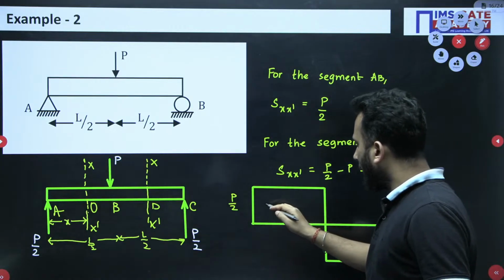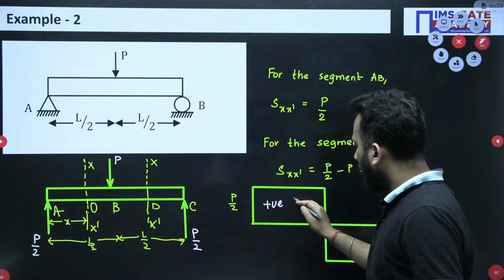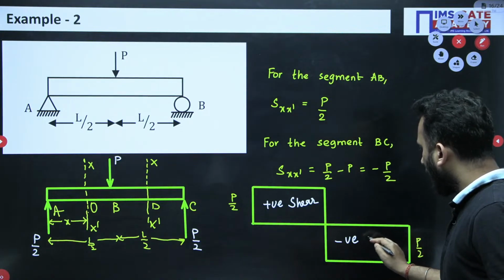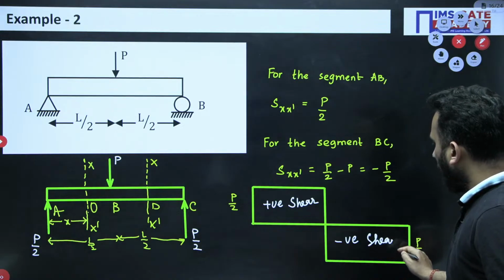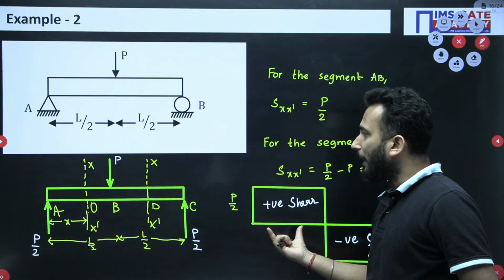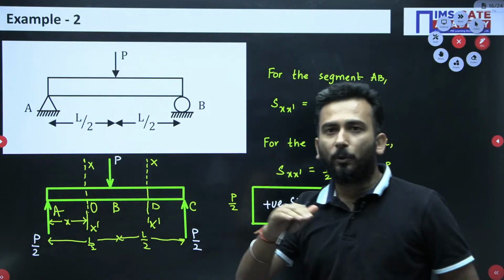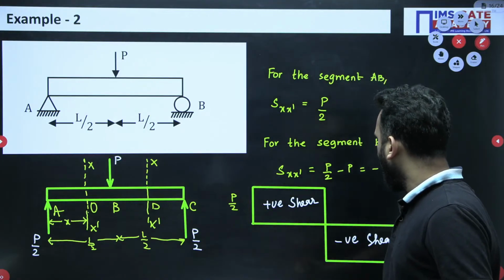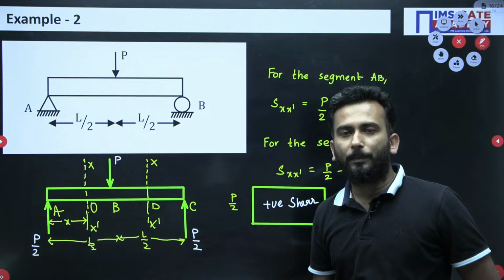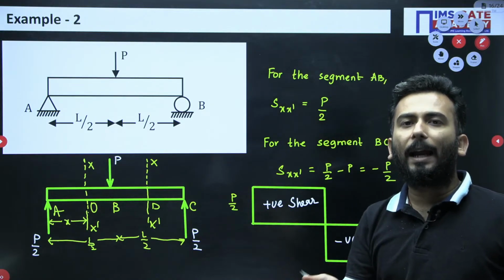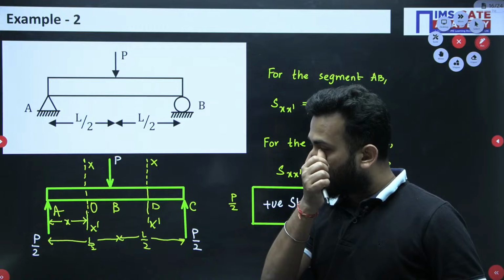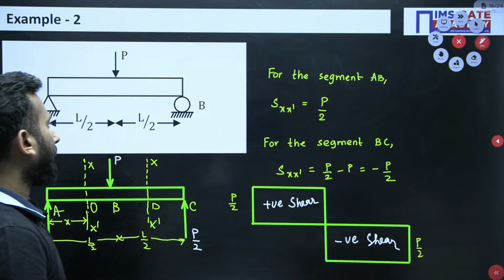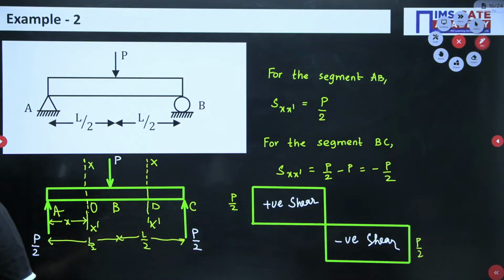So, clearly you can see that it is positive shear, and clearly you can see that it is negative shear. So, that means in the first half of the beam, the shear force is trying to create a clockwise rotation effect on the beam, and in the second half of the beam, the shear force is trying to create an anti-clockwise rotation. This thing you people are able to understand? Fine.